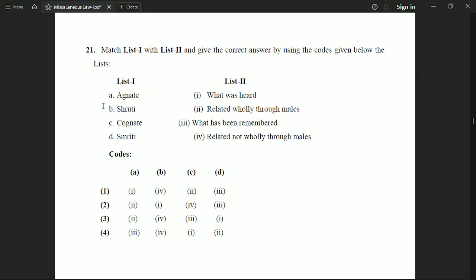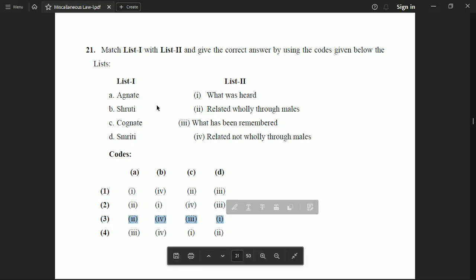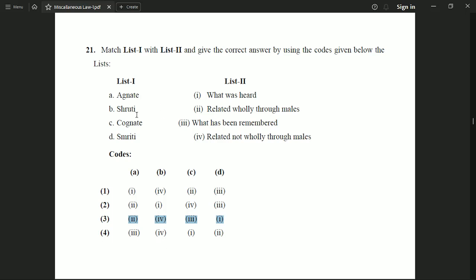Now the next question is, match the following type. In list 1, we have been given certain terms, and in list 2, we have been given meanings of those terms. So we have to match the term with its correct meaning. So the correct code for this question is code number 3, which says 2431. So agnate means related wholly through males. Shruti means what has been heard. Cognate means related not wholly through males, and Smriti is what was remembered.